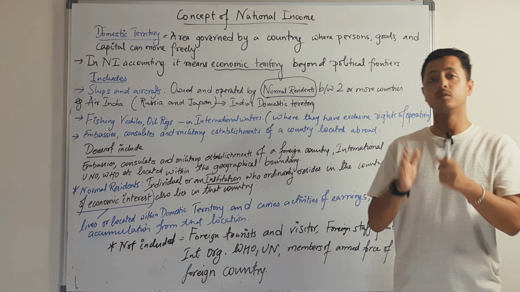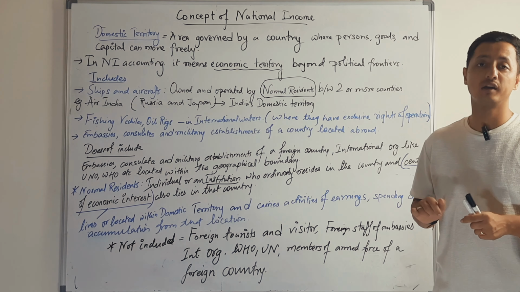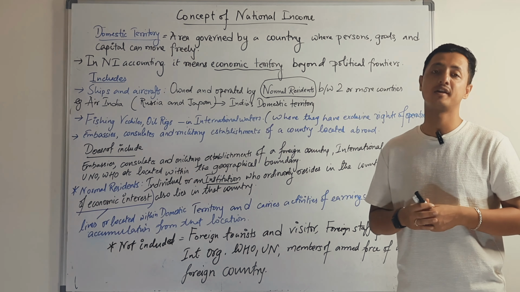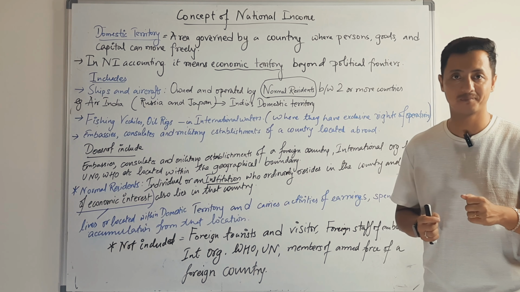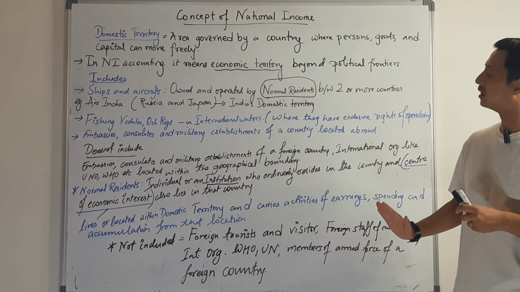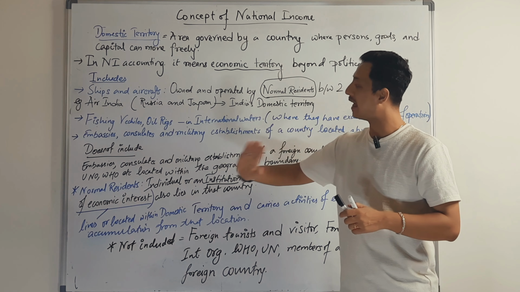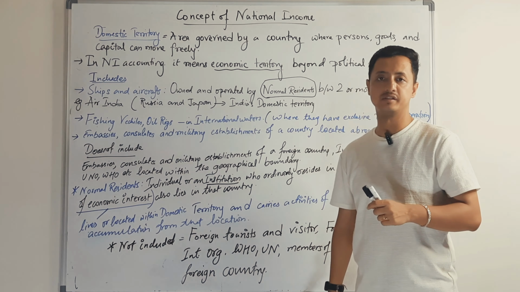Likewise, a person from the US working in the embassy here in New Delhi would not be considered a normal resident of India. So these are the two concepts: domestic territory and normal residence.